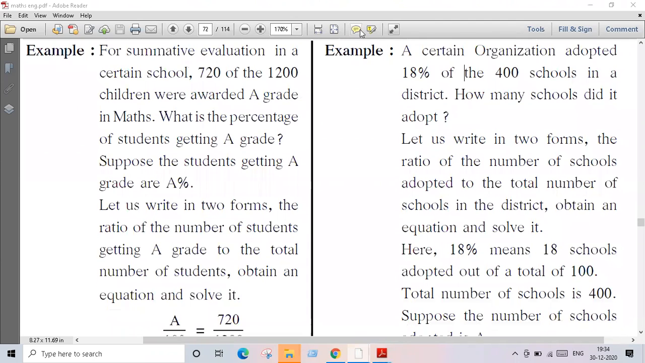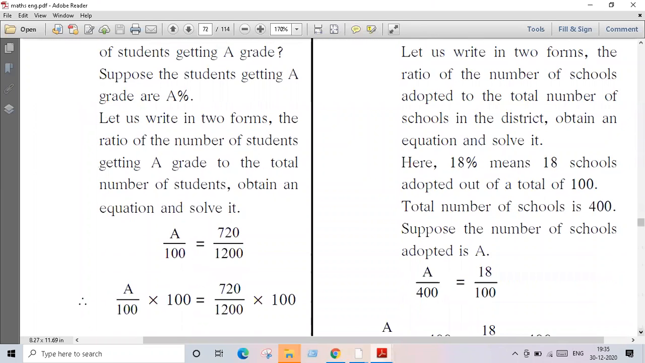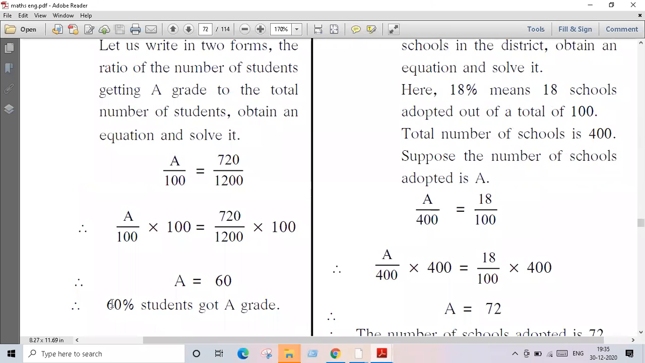One more example is given. For summative evaluation in a school, 720 out of 1200 children were awarded A grade in maths. So what is the percentage? So out of 1200, 720 students got A grade. That means 720 upon 1200 into 100. So you'll get the percentage. 0 cut right there. 12 6 72. It is 60%. 60% students. Solve करून already दिलेला आहे. बघा इथे किती आले? 60%. So 60% students got A grade.